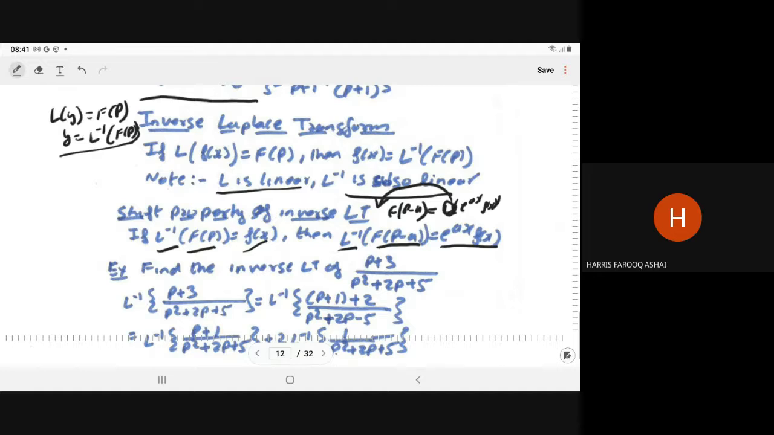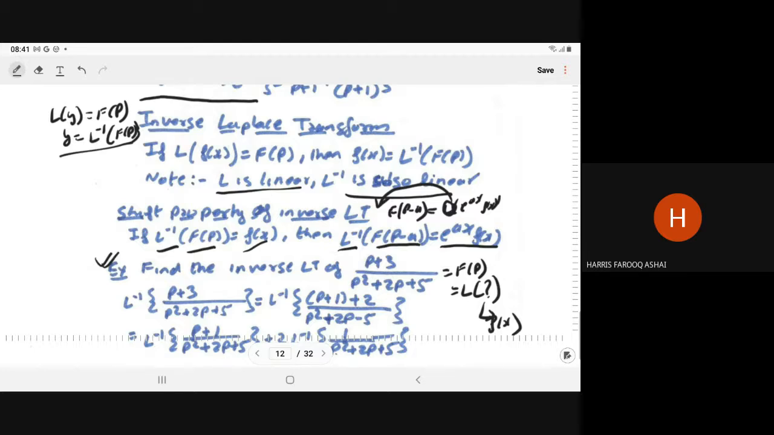For example, find the inverse Laplace transform of (p plus 3) upon (p square plus 2p plus 5). So what is this? It is the F(p), and you have to compute the L inverse of which function? Means you have to determine the appropriate f(x). It means you have to determine the given rational function is Laplace transform of which function. So that you can determine using the inverse Laplace transform.